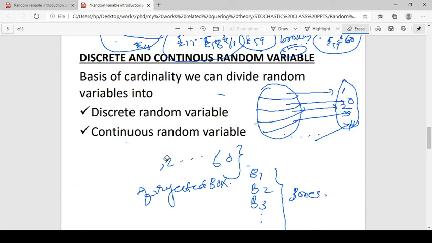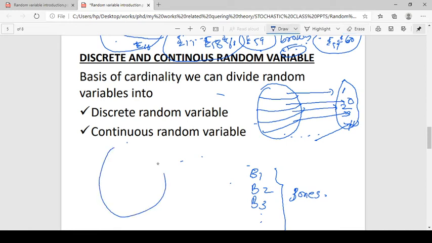Then we didn't reject boxes. So 0 boxes rejected. That is one possibility. All boxes, B1 to B10, are good, all eggs are good, not broken. So we can map it to 0.